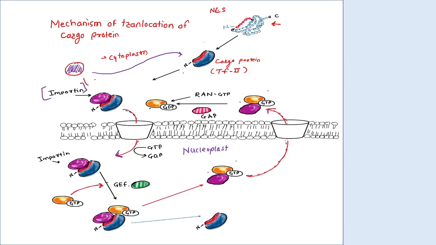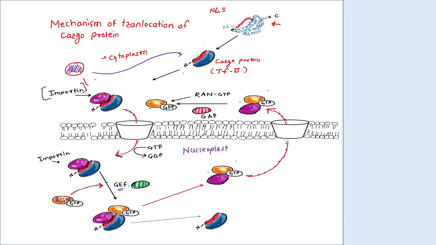So there is another protein present, that is RAN GTP. This RAN GTP, with the help of guanine exchange factor, binds with this importin protein.